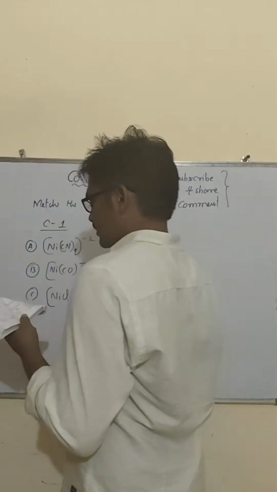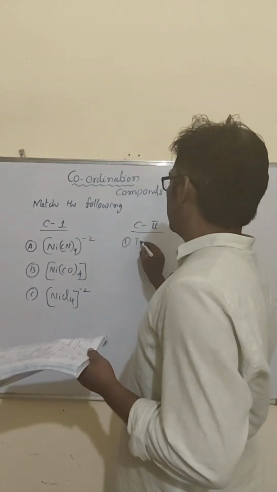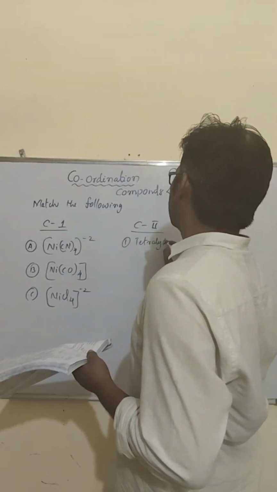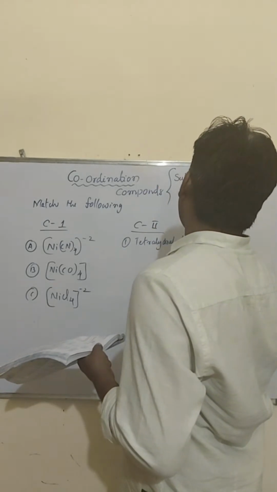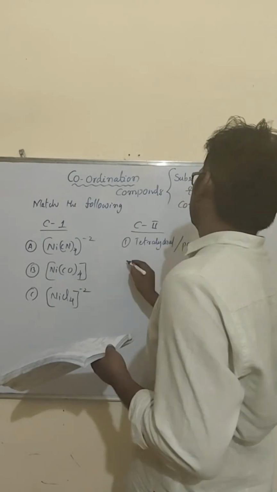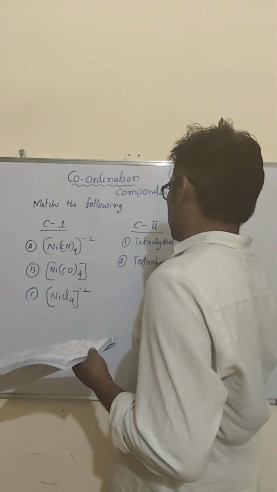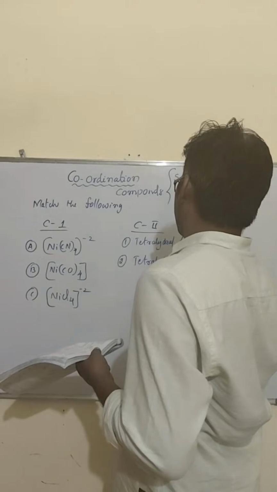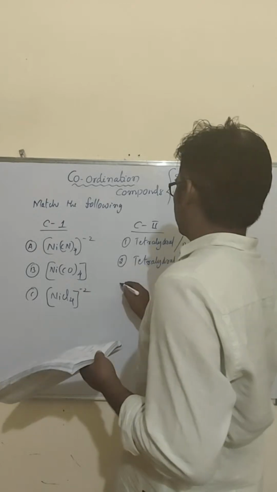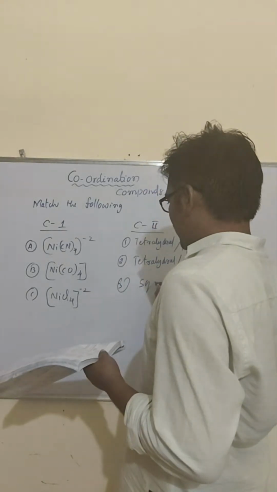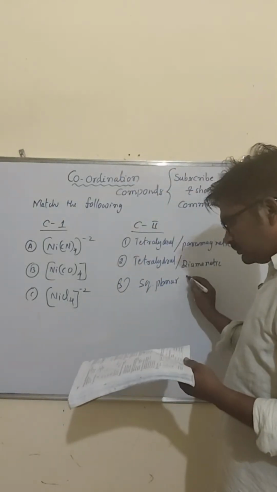Then these are the geometry and structure options. First one is tetrahedral, paramagnetic. Number 2, tetrahedral, diamagnetic. Then number 3, square planar, diamagnetic.